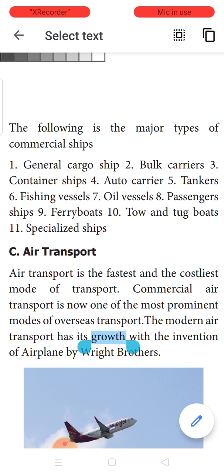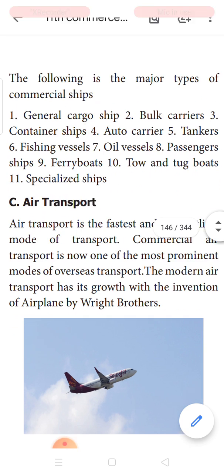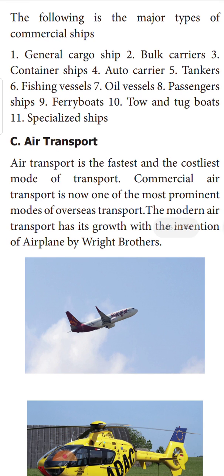The major types of commercial ships are general cargo ships, public carriers, container ships, auto carriers, tankers, fishing vessels, oil vessels, passenger ships, ferry boats, tow and tug boats, and specialized boats. Though we are not going to learn anything in depth about all these, the names itself will tell us what sort of ships these are.